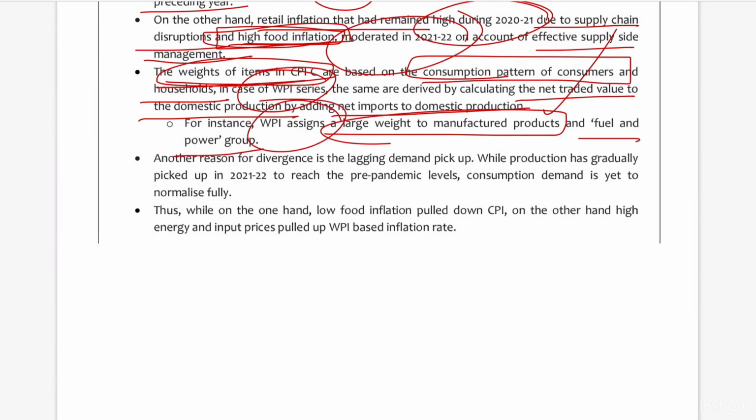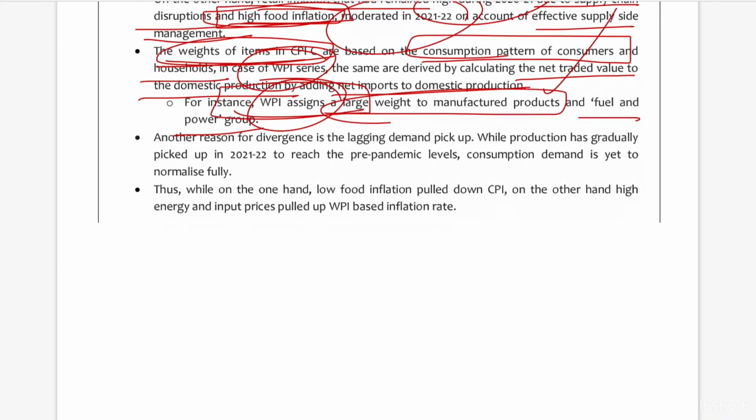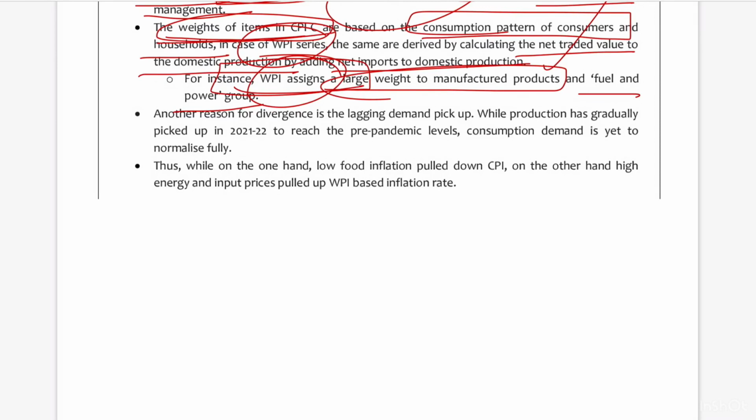And because of pandemic-induced lockdowns, production restrictions and economic slowdown, WPI inflation increased compared to CPI inflation. Because of that, there was a divergence.